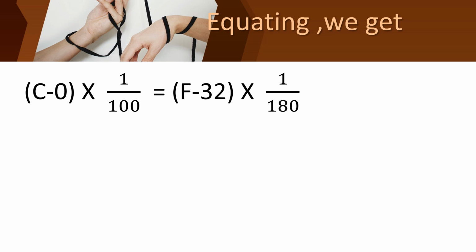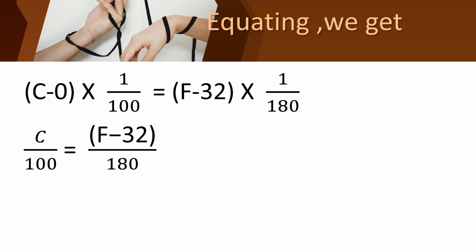See children, here it is C minus 0. If you are subtracting 0, there will be no change in value, children, so we can simply write C upon 100 equal to F minus 32 upon 180.